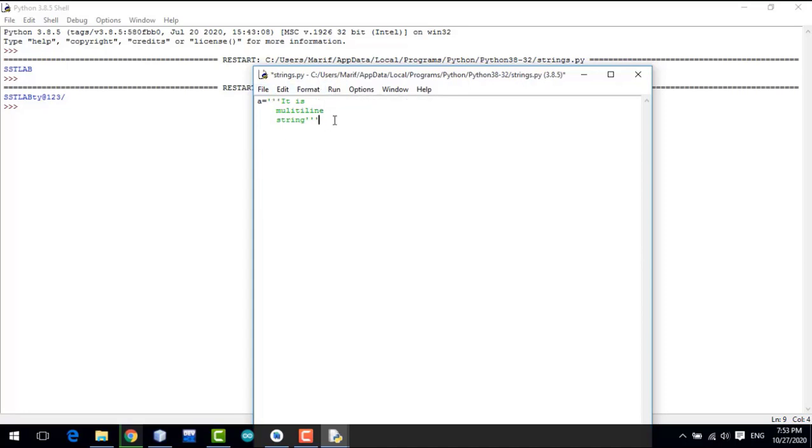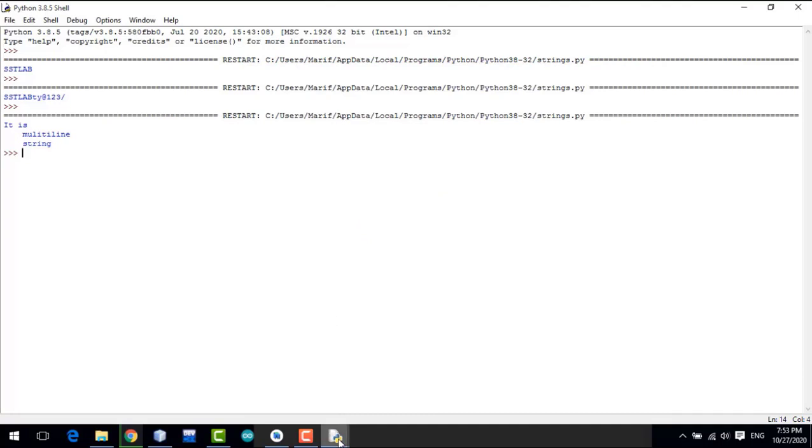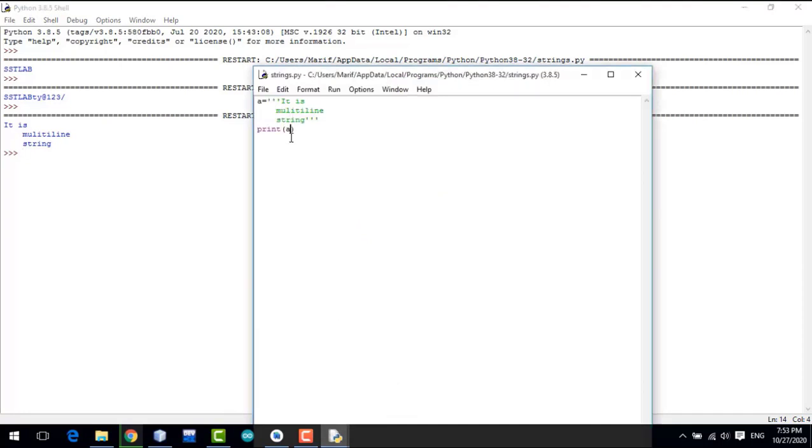If I print it, print here a. Now you can see that it is printed as it is written in the three quotes. Keep in mind that line breaks will be at the same position.